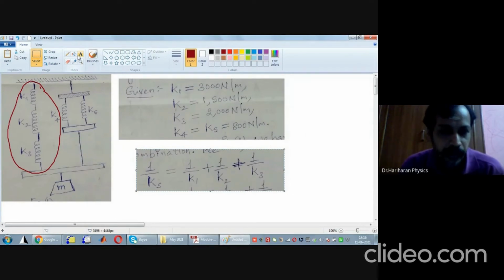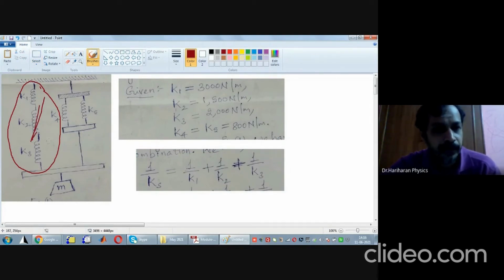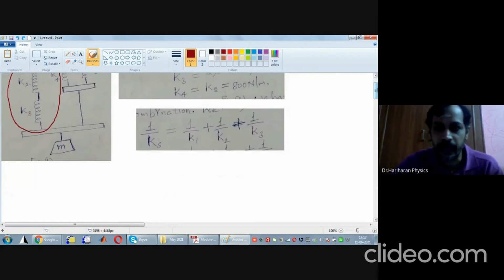It was only Arjuna who said that when he aimed, he could only see the eye of the bird and nothing else. Likewise, when you are solving this problem, right now your focus should be only on these 3 springs. Don't focus on K4, K5. Focus only on K1, K2, K3. Keep your focusing power very high, set it to a high standard.